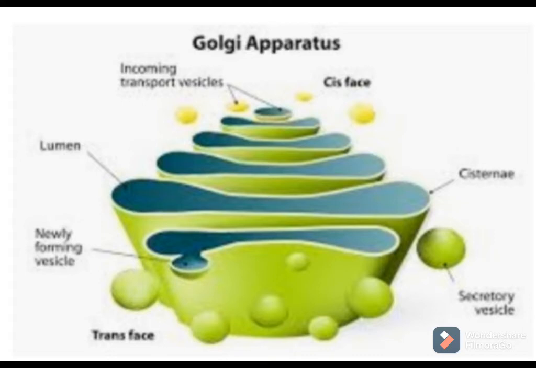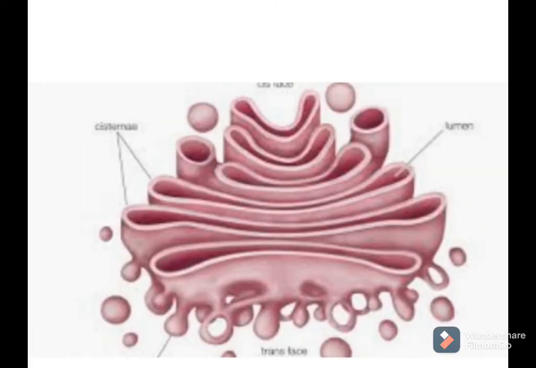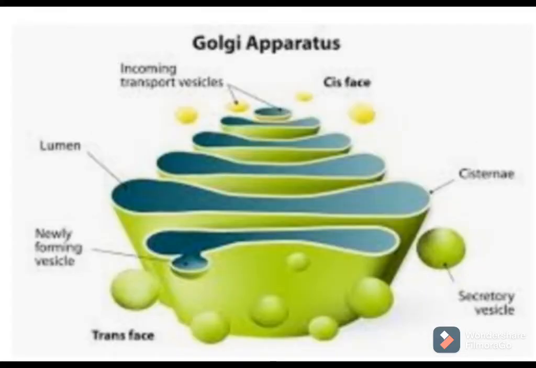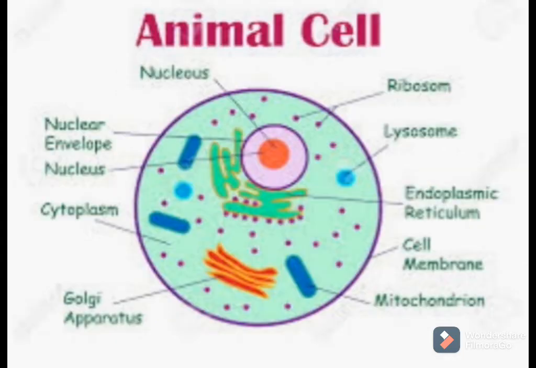So, what is the structure of the Golgi apparatus? You can see in the diagram, it consists of stacks of flattened membrane sacs. These sacs are arranged parallel to each other, and these sacs are called cisternae. Cisternae are placed one above the other in a parallel manner. These membranes often have connections with the membrane of the endoplasmic reticulum and are located near the nucleus. Means, whenever you observe any cell, you find that the Golgi apparatus is normally present near the nucleus, and is connected to the endoplasmic reticulum.